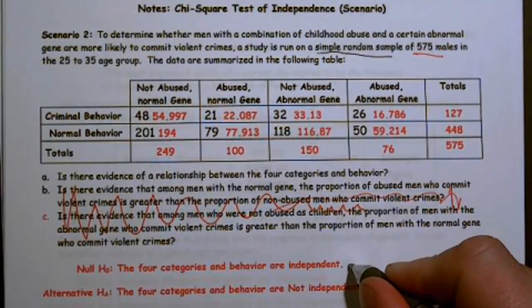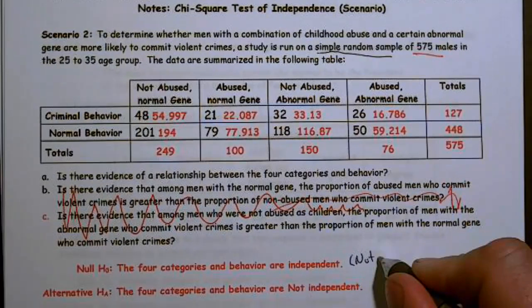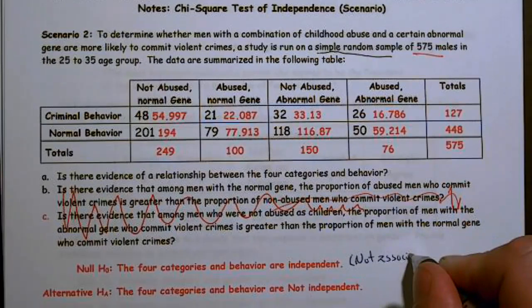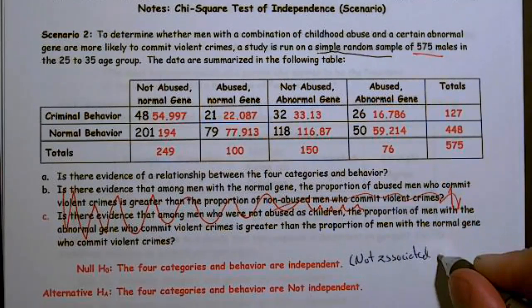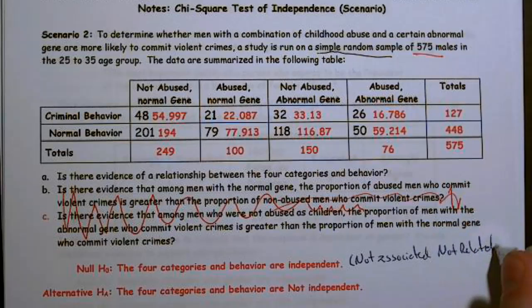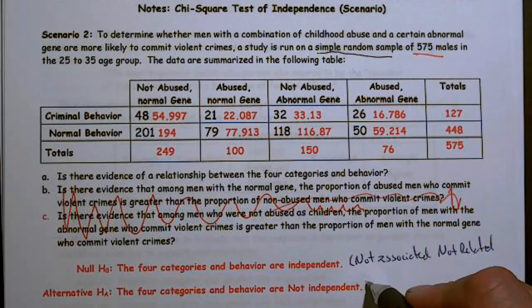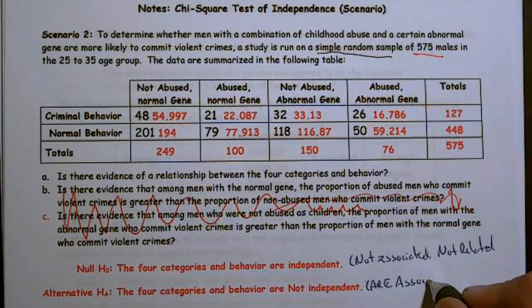Please remember, when we say that they are independent, we're saying they're not associated, not related. If the four categories are not independent, then we're saying they are associated or related.